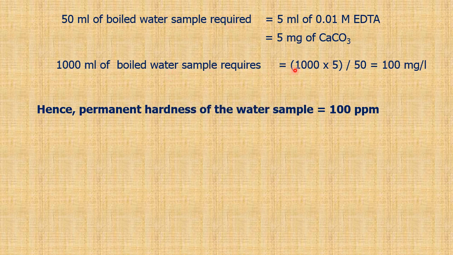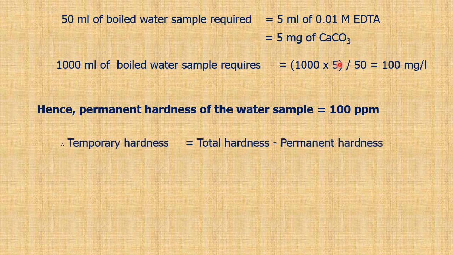And how to calculate temporary hardness? It is total hardness minus permanent hardness. So subtracting total minus permanent, we get 200 ppm. Thus the problem is solved.